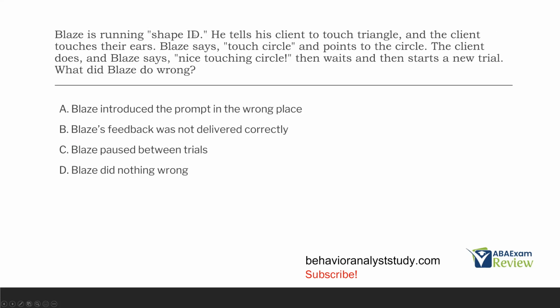Blaze is running Shape ID. He tells his client to touch triangle, and the client touches their ears. Blaze says touch circle and points to the circle. The client does, and Blaze says nice touching circle, and then waits and then starts a new trial. What did Blaze do wrong?